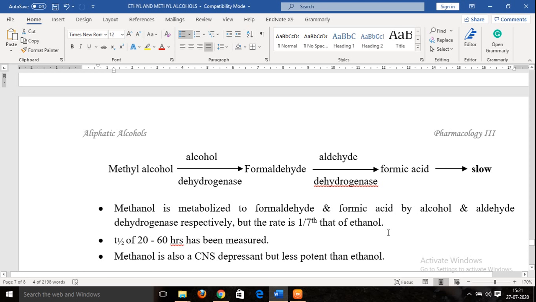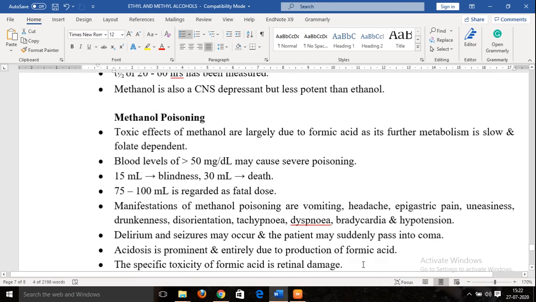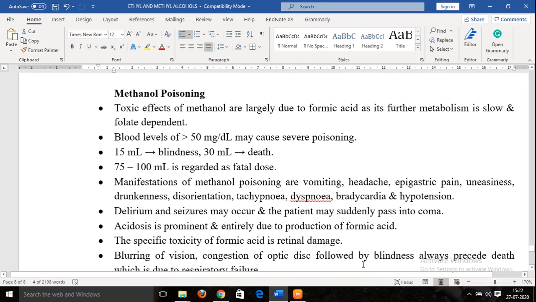So overall metabolism of methanol takes place very slowly, and the formic acid formed after the second step is also not hydrolyzed very quickly. The half-life of methanol is 20 to 60 hours. It is also a CNS depressant, but it is less potent than ethanol in depressing the CNS. Now coming to methanol poisoning.